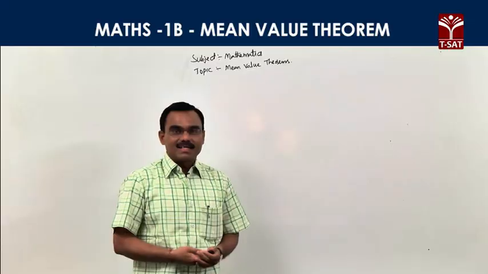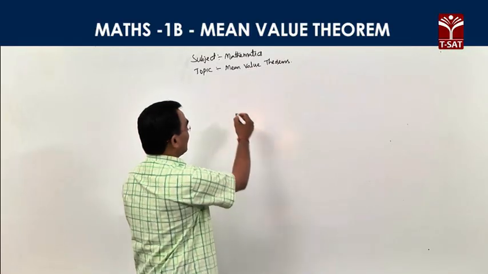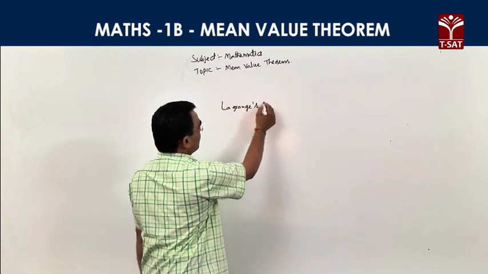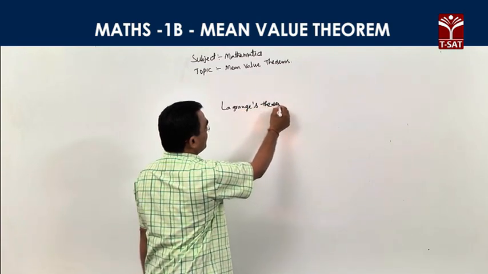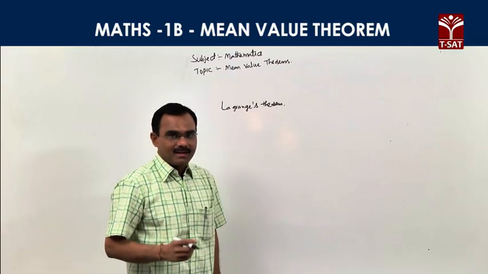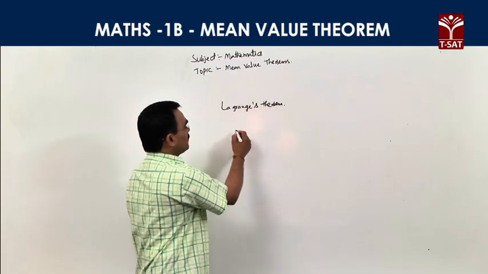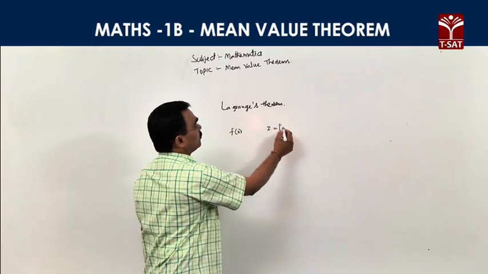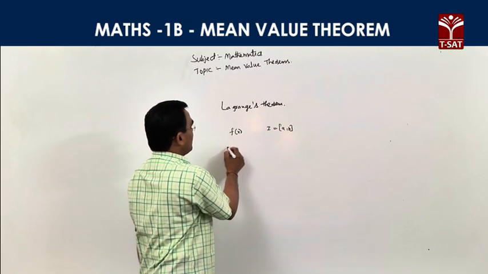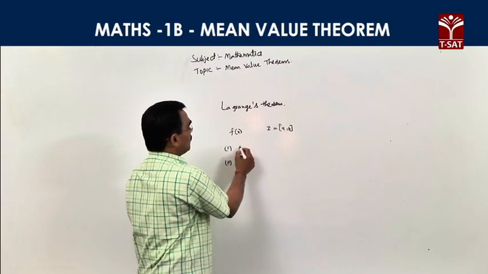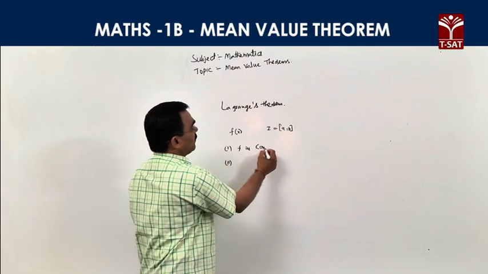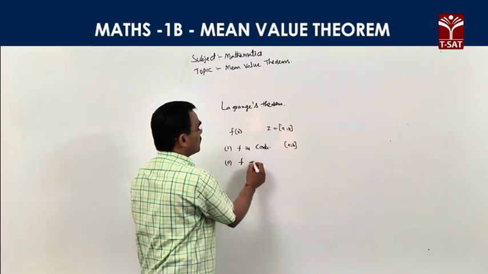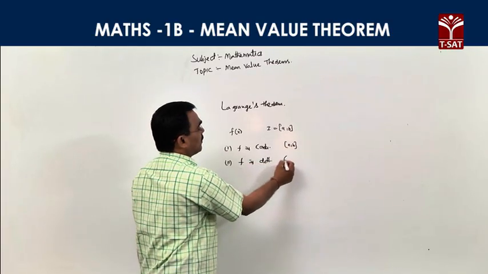Right, next we discuss the second mean value theorem, Lagrange's mean value theorem. Suppose the function f(x) is defined in the closed interval [a, b], satisfying two conditions. What are the two conditions? f is a continuous function in the closed interval [a, b], and f is a differentiable function in the open interval (a, b).